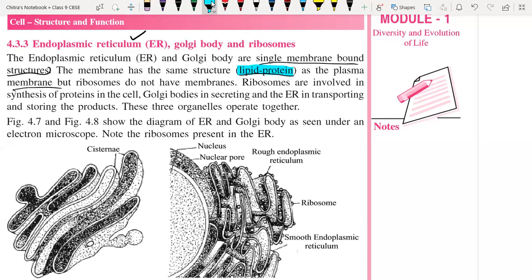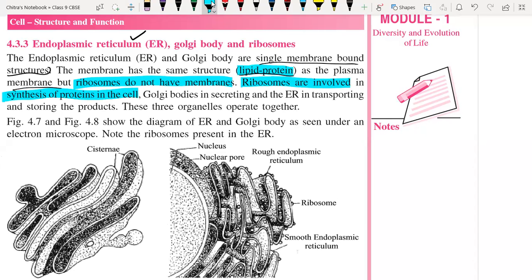But ribosomes do not have the membrane. Very important again, ribosomes are the membrane-less cell organelles of the cell. You are getting the point, everyone? Ribosomes do not have the membrane. Ribosomes are involved in synthesis of protein in the cell.